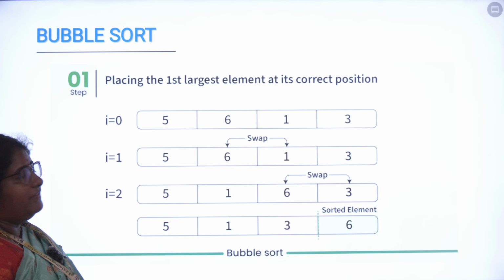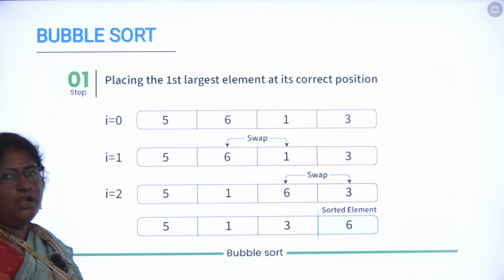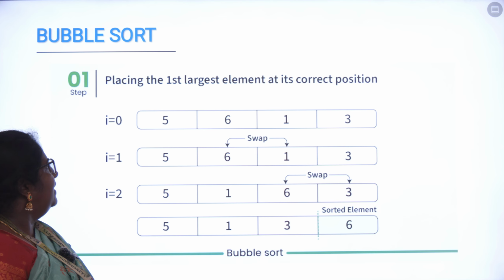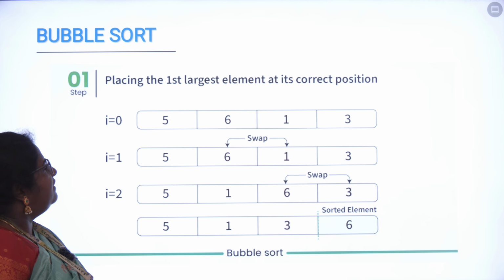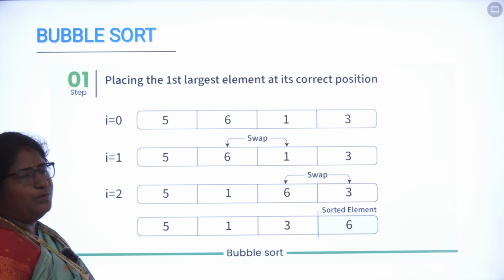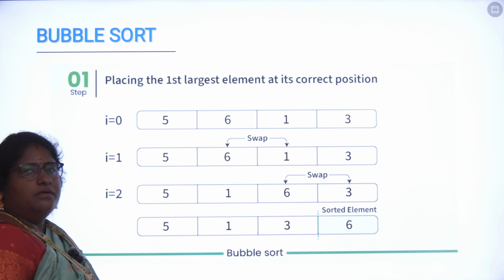This is one of the examples we have in the bubble sort. First we are considering 5, 6, 1, 3. These are the elements for the bubble sort. Now we are going into the discussion. In the first iteration, the first two elements 5 and 6 will be compared. When we are considering 5 and 6, they are in the correct order.